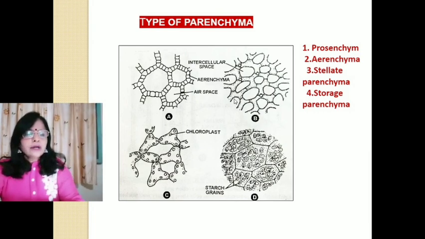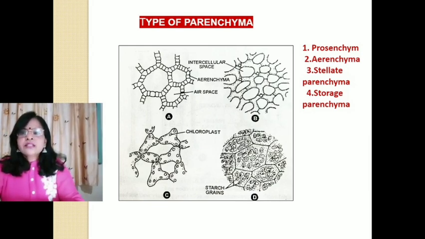Number 2, aerenchyma. Aerenchyma is found in some aquatic plants, where the intercellular spaces between the cells become very wide and filled with air.